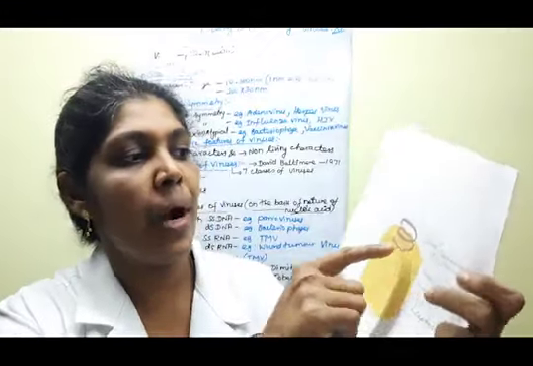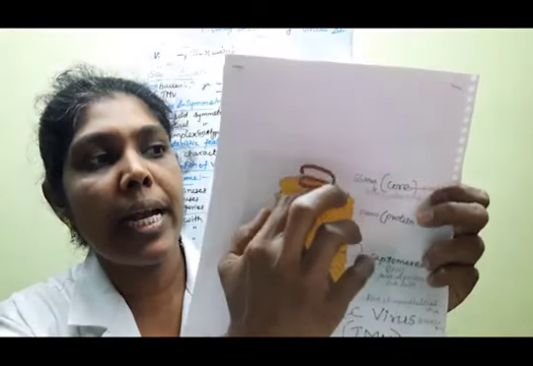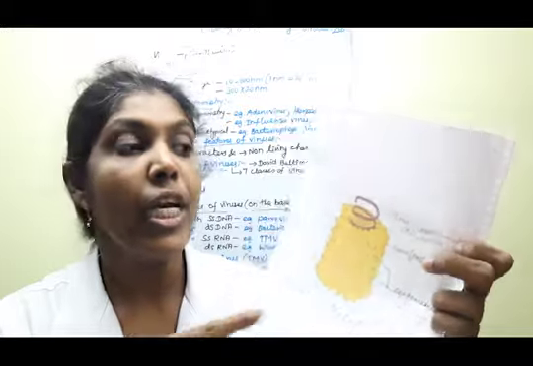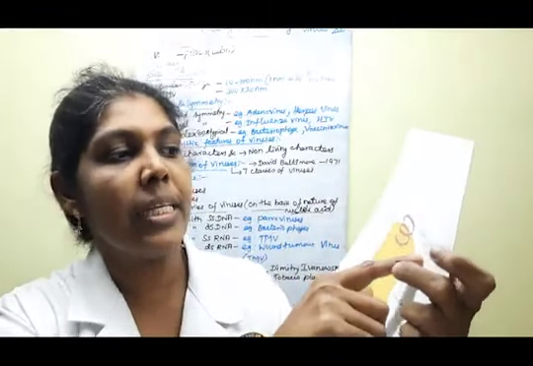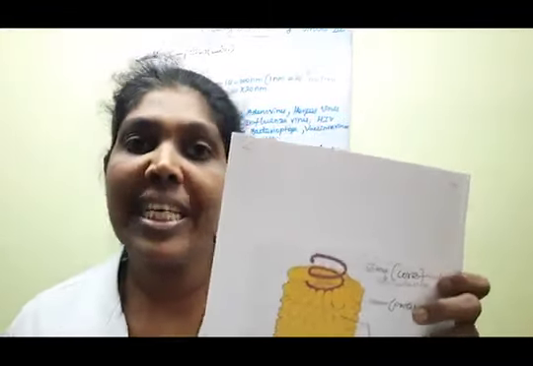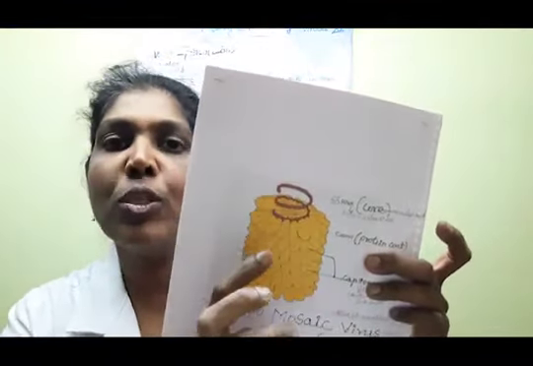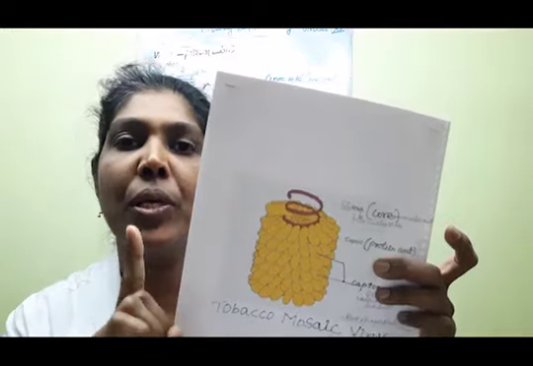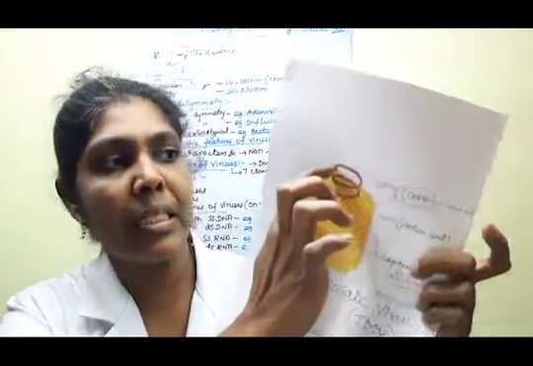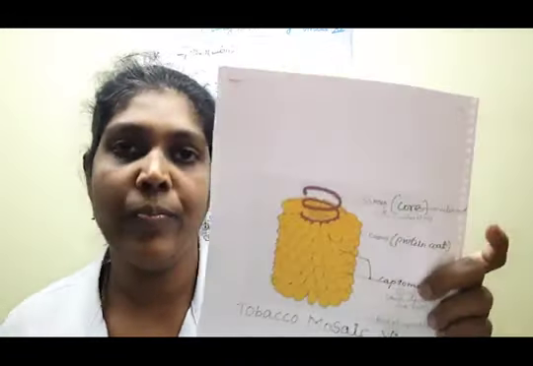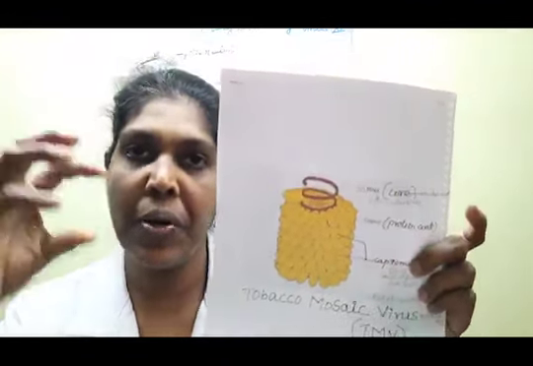Yes. Next, if you are looking at this, these are the helical strands of the core substance, that is the nucleic acid. Around 6500 nucleotides are present here. How many nucleotides are there, children? 6500 nucleotides are present in this helical arrangement, which is a single stranded RNA molecule. So that's the nucleic acid.